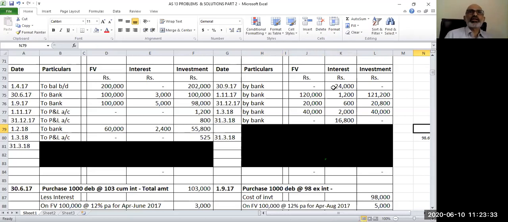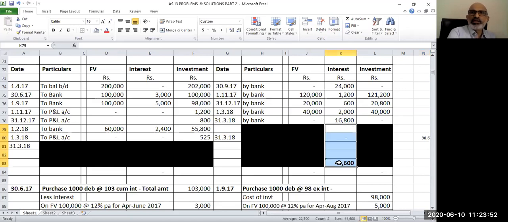Let us first look at the interest account. This interest account actually represents an income, and we need to transfer it to profit and loss account. So how do we do that? We need to find out the balancing figure in this account. Our credit side total is 44,600, and if you take the balancing figure on the debit side, it comes to 34,200. This is a balancing figure on the debit side.